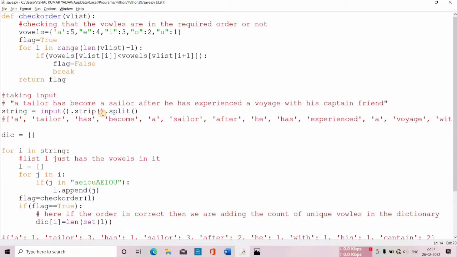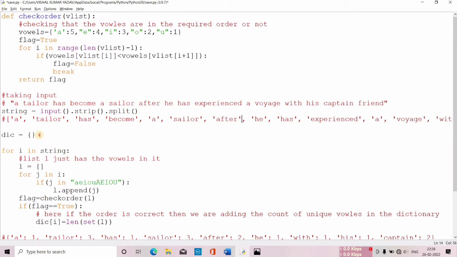And the function of dot strip is that, for example, suppose I've given a space and then started writing, or at the end of my sentence I've given a space and then ended my sentence, then the dot strip will basically remove these front and back spaces. So this is the function of dot strip and dot split. It's quite useful for competitive coding. So here I've taken the input, and this input will be converted into a list where each element will be in string format, without the spaces, without those unnecessary things we don't need.